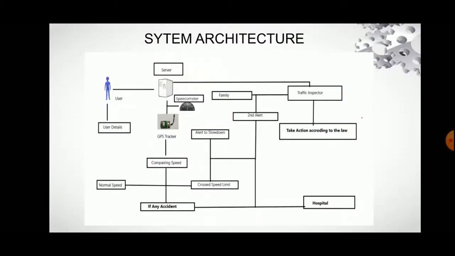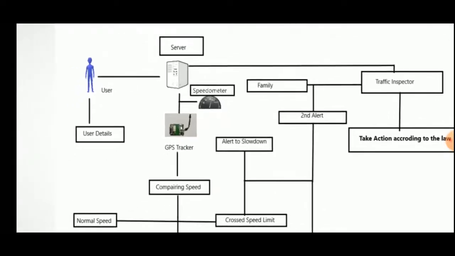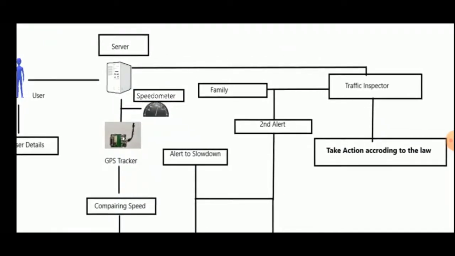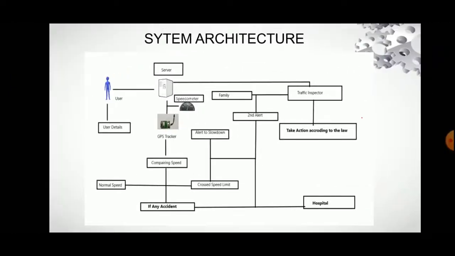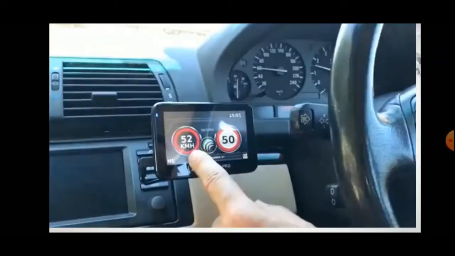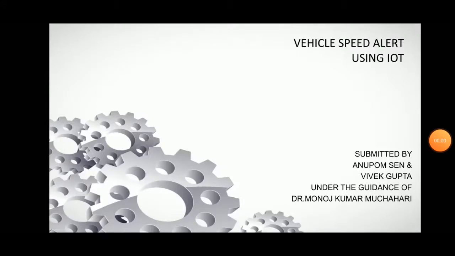As I showed you already in the system architecture, this is the first alert to slow down, and this is the second alert, where it will go directly to the family and the traffic inspector. While the user was at 0 km per hour, it was showing green. After the speed limit was crossed, it showed red, and the alarm was also beeped. Basically, the motive of our project, vehicle speed alert system, is to prevent road accidents and also to prevent the breaking of traffic rules, so the driver should not meet with any accident in the future and should drive the vehicle in a very safe way.